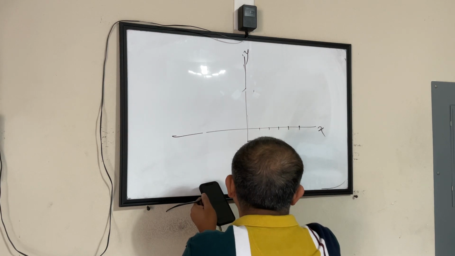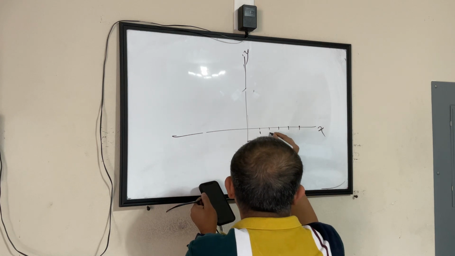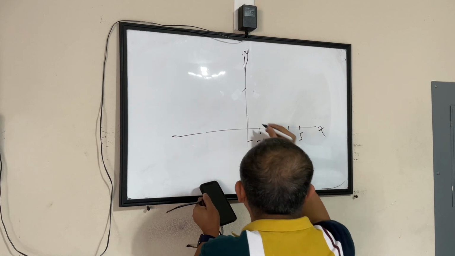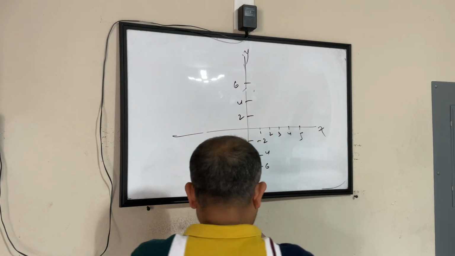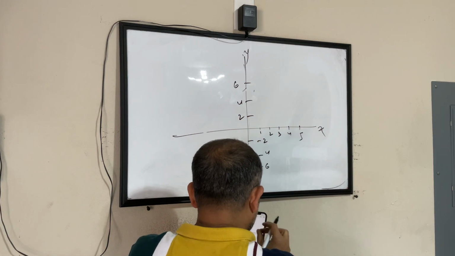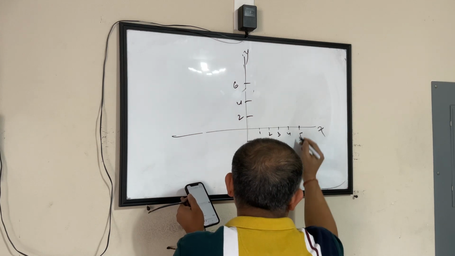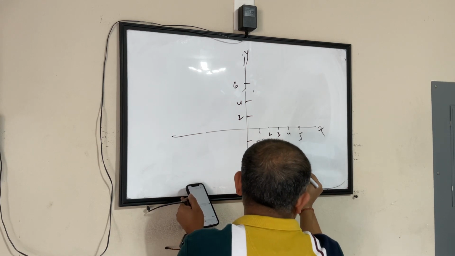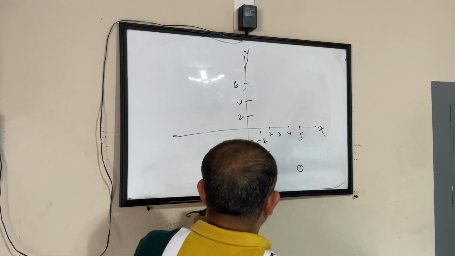This is minus 6, minus 4, minus 2; this is 2, this is 4, this is 6. So my first point is 5 minus 6. So x is 5 and y is minus 6. This is 1 point. Second point is minus 1 comma minus 4.